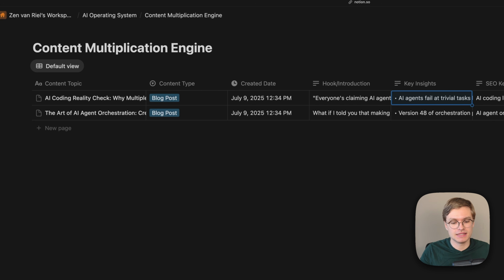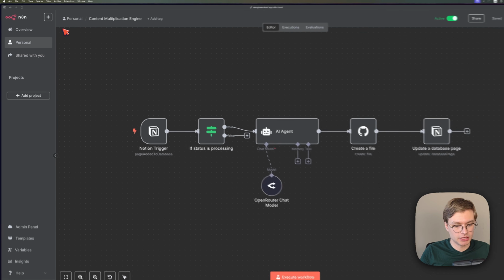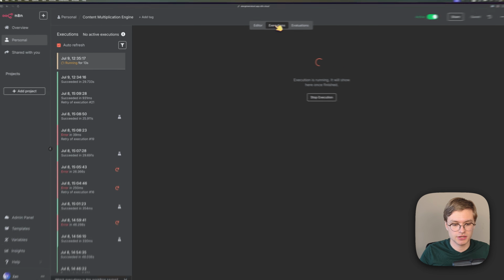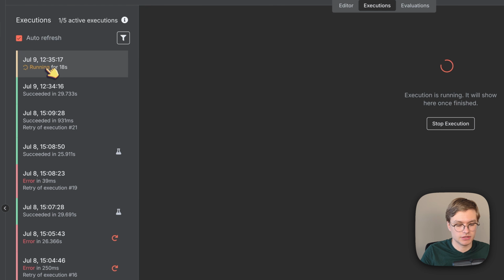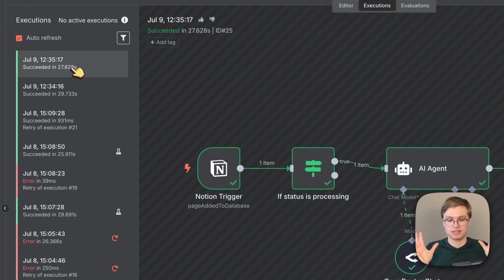So now if we go to n8n, we should see that it's starting to trigger on some of these rows. In n8n, I'm going to go ahead and just check if this has been run. So we're going to go to the executions here, and you can indeed see that now one of these is actually running. So this one's running for 18 seconds, 19, 20, here we go. And then you should see that in a minute or so, this one is actually finished. It will take a little bit of time, of course, to generate the blog article. But here we go. In just 28 seconds, you can see that it's gone through the entire flow.